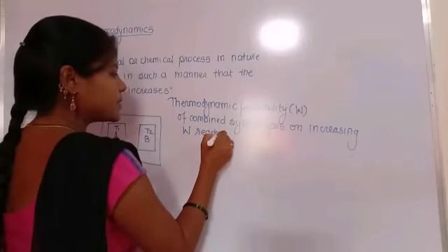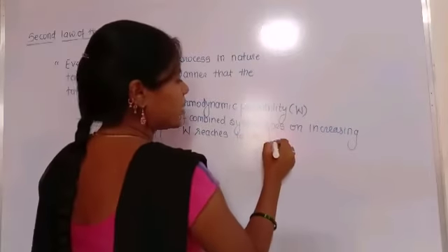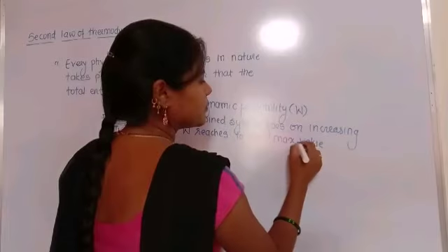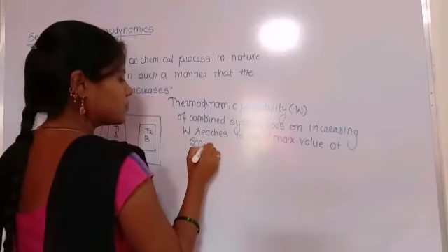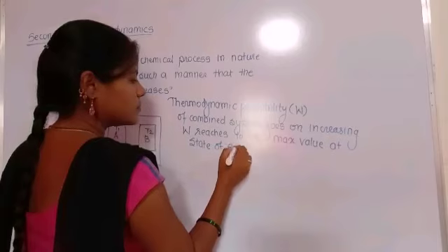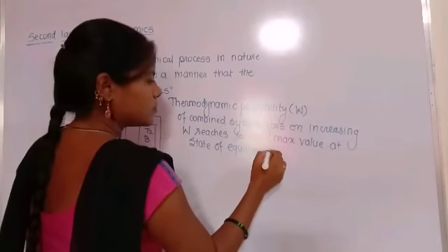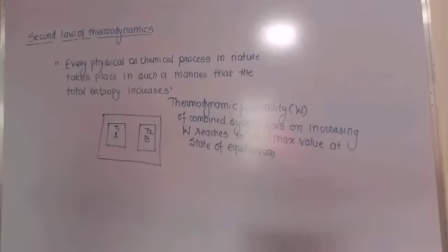W reaches its maximum value at the equilibrium state.